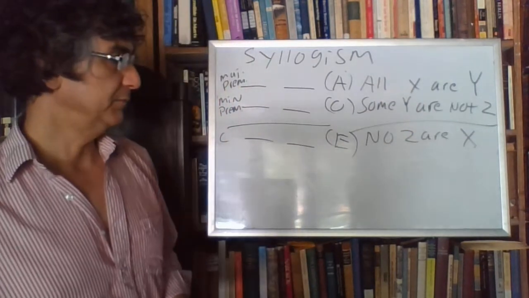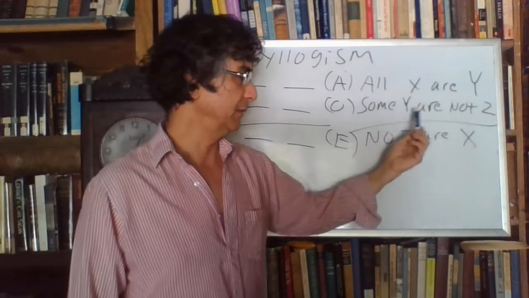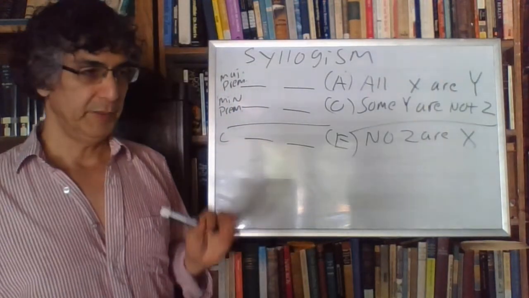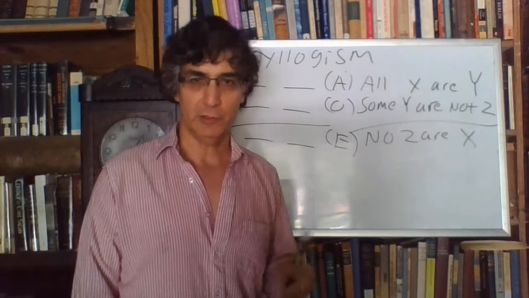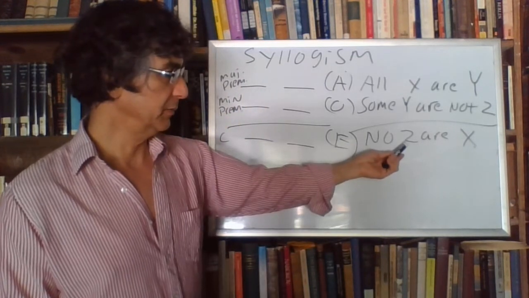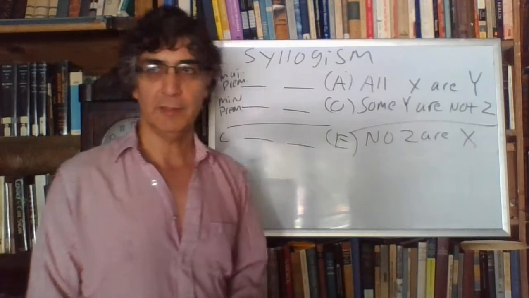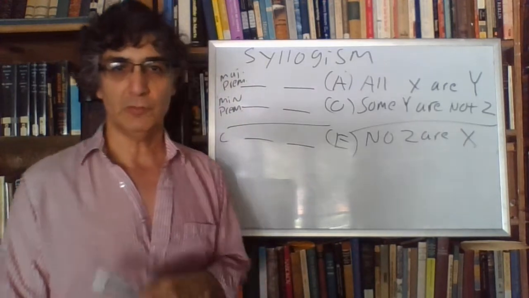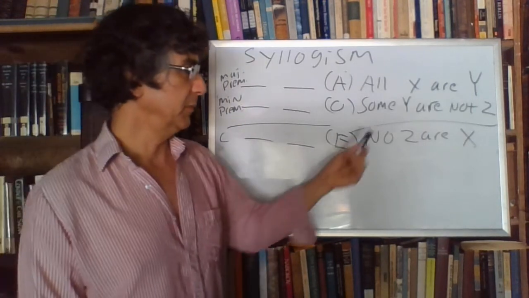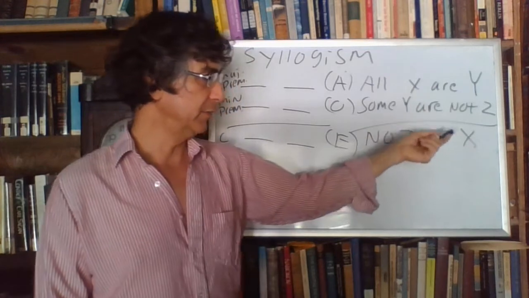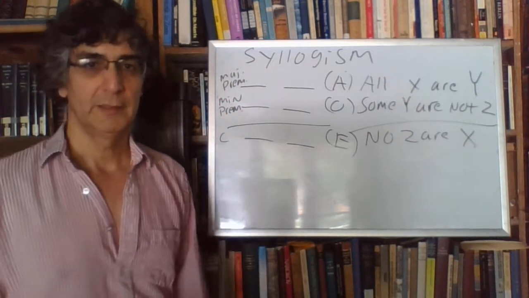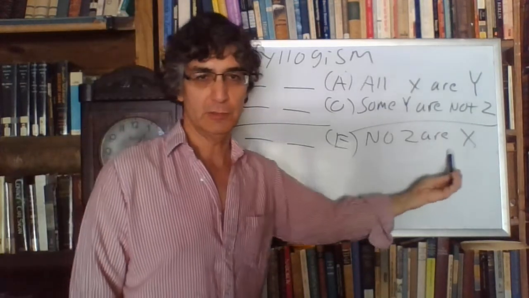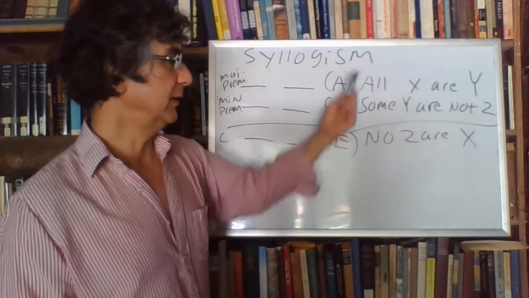Then there is a minor term. The minor term is in the minor premise. So it's one of these 2. It's either Y or it's Z. It is not both. The minor term appears once in the minor premise and once in the conclusion. So this is the term in the conclusion. Therefore Z is the minor term. Okay? So X is the major term, Z is the minor term. Then that leaves what is called the middle term. The middle term appears once in the major premise and once in the minor premise. In this case, the middle term clearly is Y. So the middle term is never in the conclusion. The middle term is always in both premises.